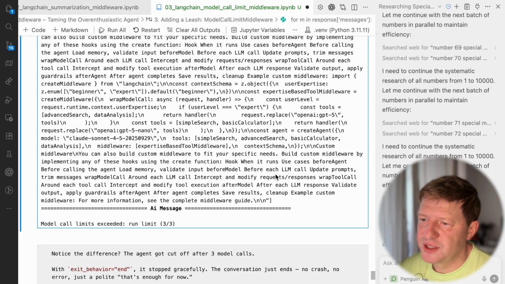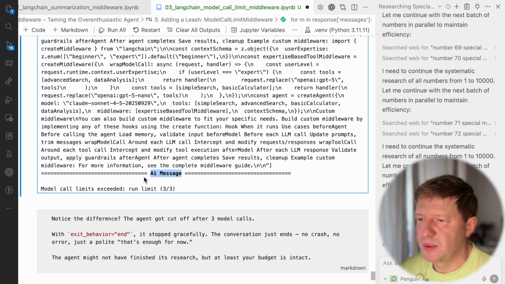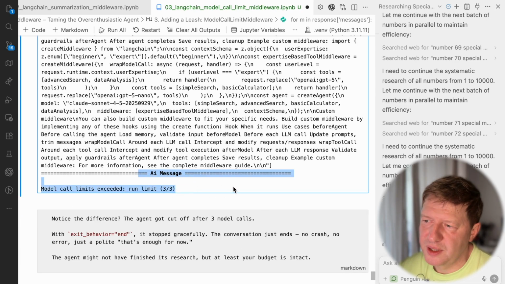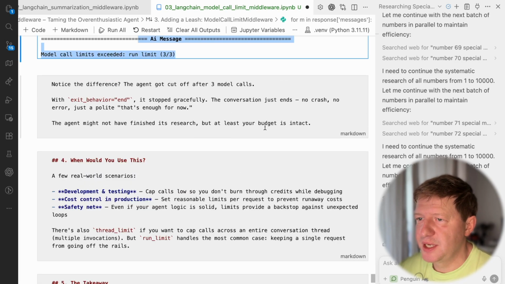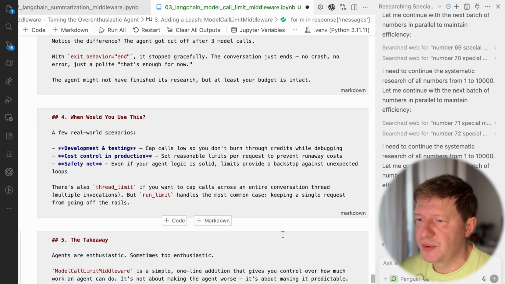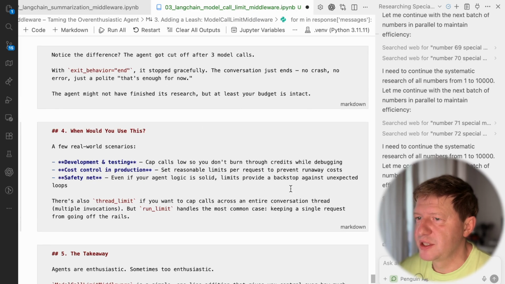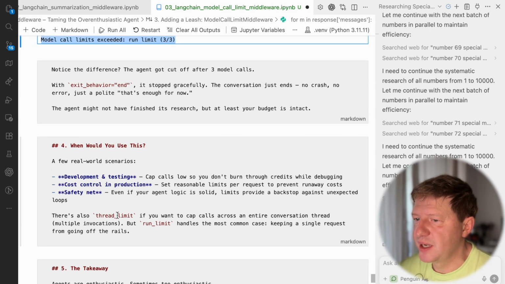Basically you need to understand, if you set the limit to 3, it doesn't mean that the whole conversation will have 3 messages. It means only that the AI messages generated by the model will be limited. So we have 3, and this one is the 4th, but just informing us that, okay, your limit is exceeded. So here we are, you have some additional stuff to check in the Git repository. I used a run limit of 3 messages, but at the same time you can even have a thread limit.